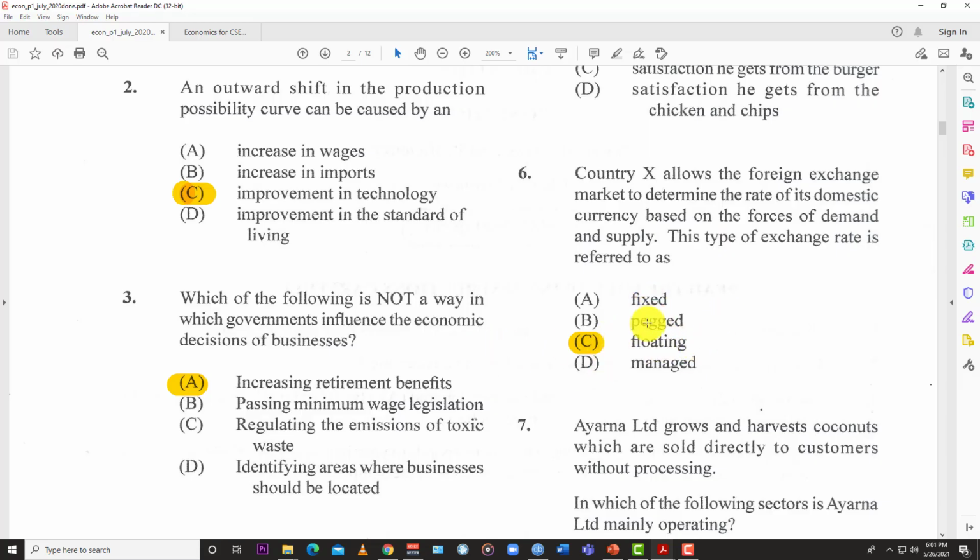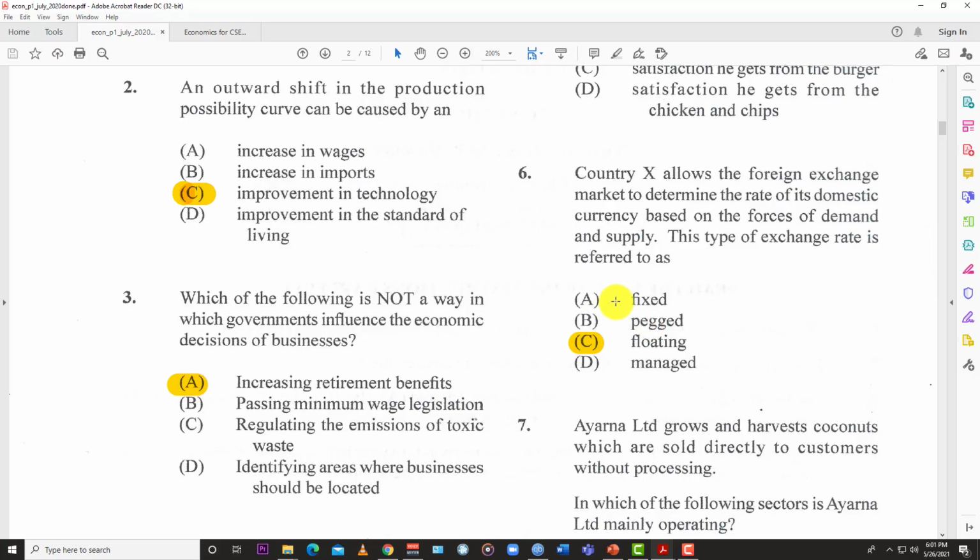Pegged is where you take your currency and attach it to another currency. For example, in the OECS, the EC dollar is pegged to the US dollar at 2.7. So $1 is worth 2.7 EC dollars, and that has always been the case basically since the inception of the currency. That's when it's pegged. It's tied directly to that. So if the US dollar appreciates, then the EC dollar appreciates; if the US dollar depreciates, so does the EC dollar. It's the same thing.